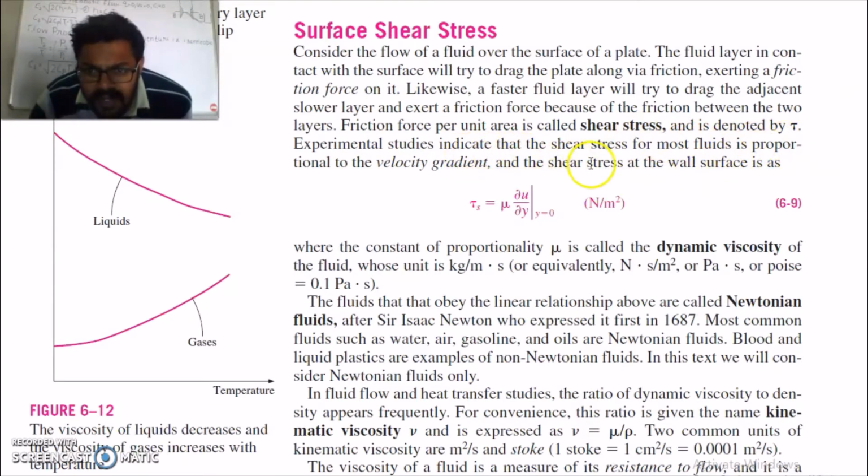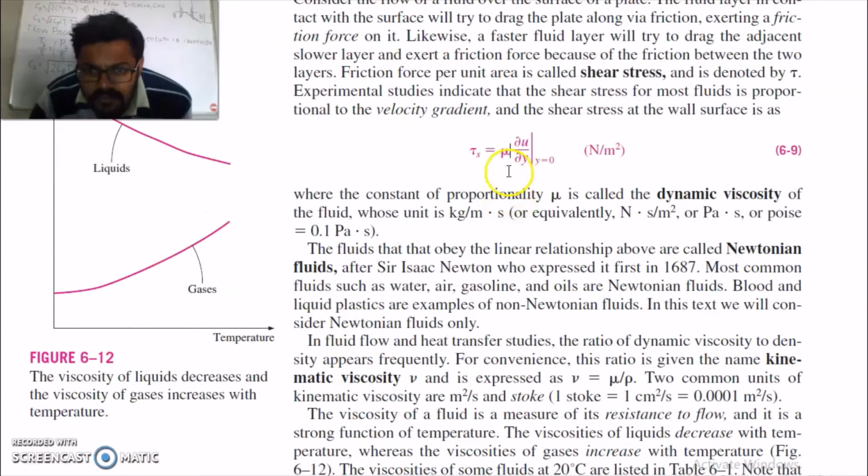Experimental studies indicate that shear stress for most fluids is proportional to the velocity gradient. Shear stress is proportional to this velocity gradient del u by del y at y equal to 0, and the constant of proportionality is called mu, the dynamic viscosity. The fluids which follow this relation are called Newtonian fluids, and those which don't follow it are called non-Newtonian fluids. Air and water are Newtonian fluids, while plastics and blood are non-Newtonian fluids.